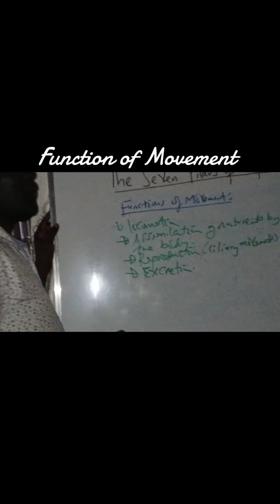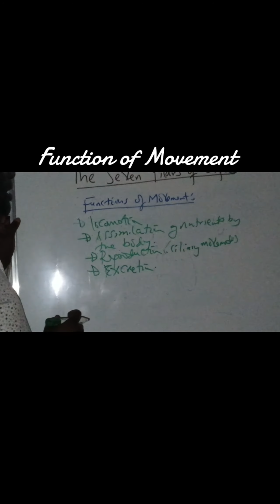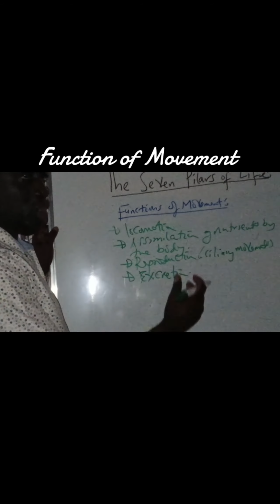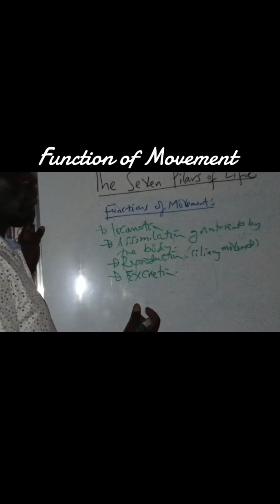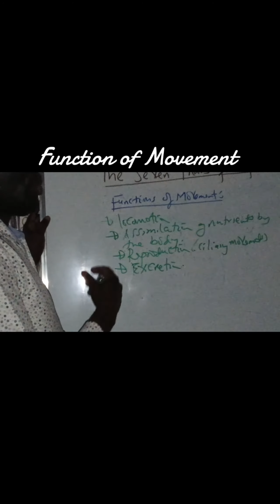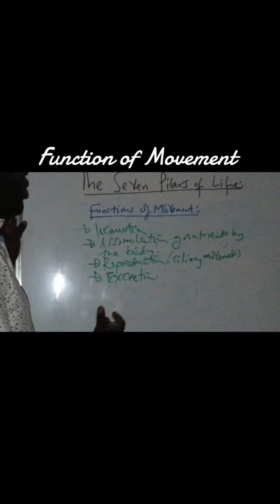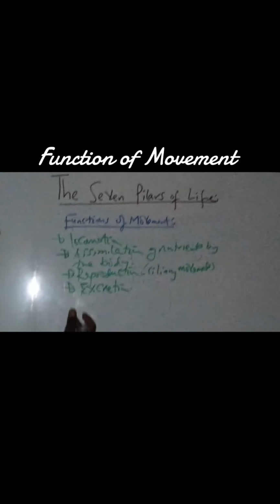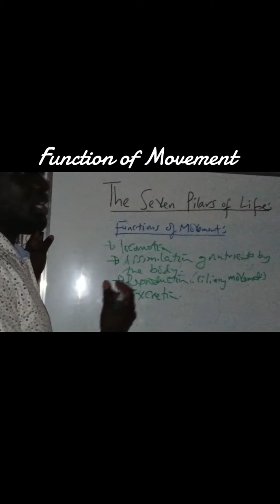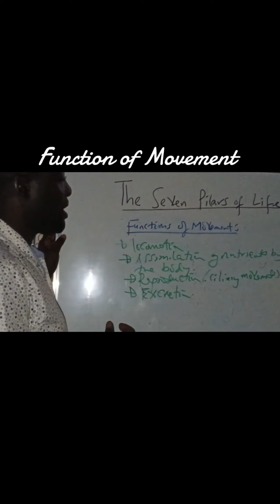Much as this one itself is a pillar of life, as we saw at the beginning, during excretion the body is getting rid of metabolic waste products like carbon dioxide and nitrogen compounds like urea and ammonia, and these compounds have to be moved from one place to another. For example, urea will be formed in the liver during the urea cycle, which is part of protein metabolism.